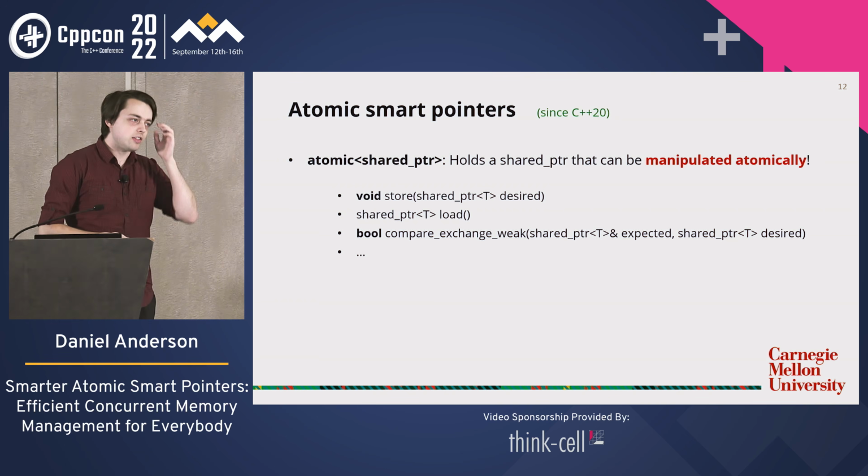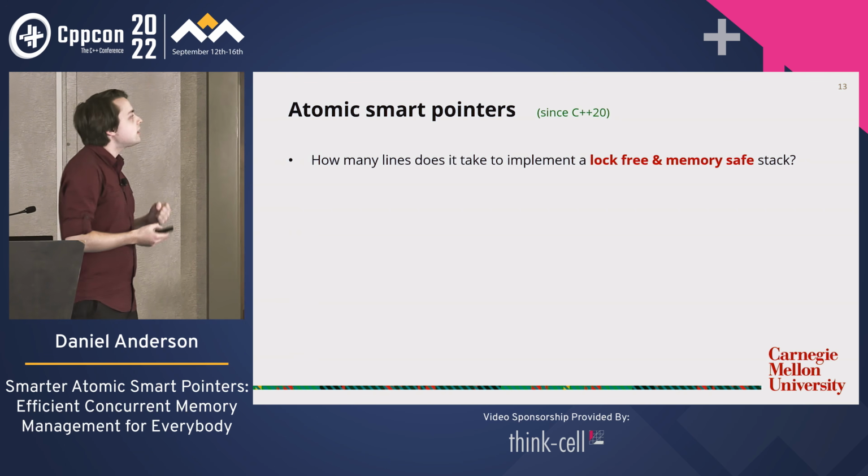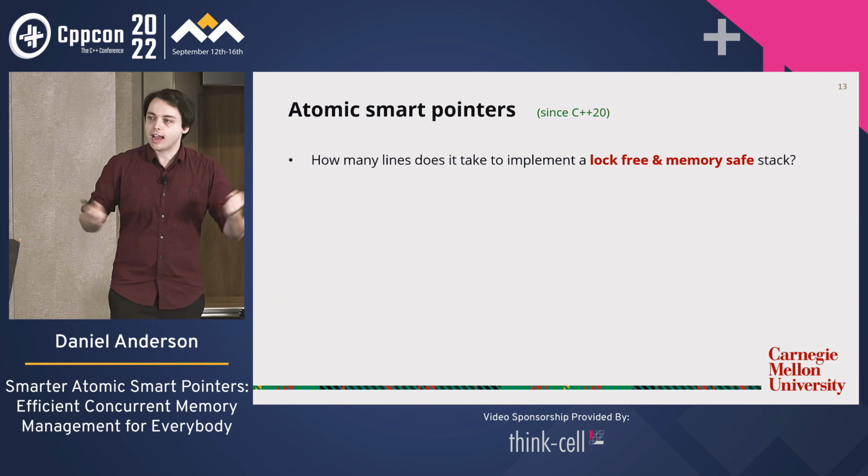Okay, so what's the benefit of this? Well, it was invented to make concurrent memory management easier. How easy?